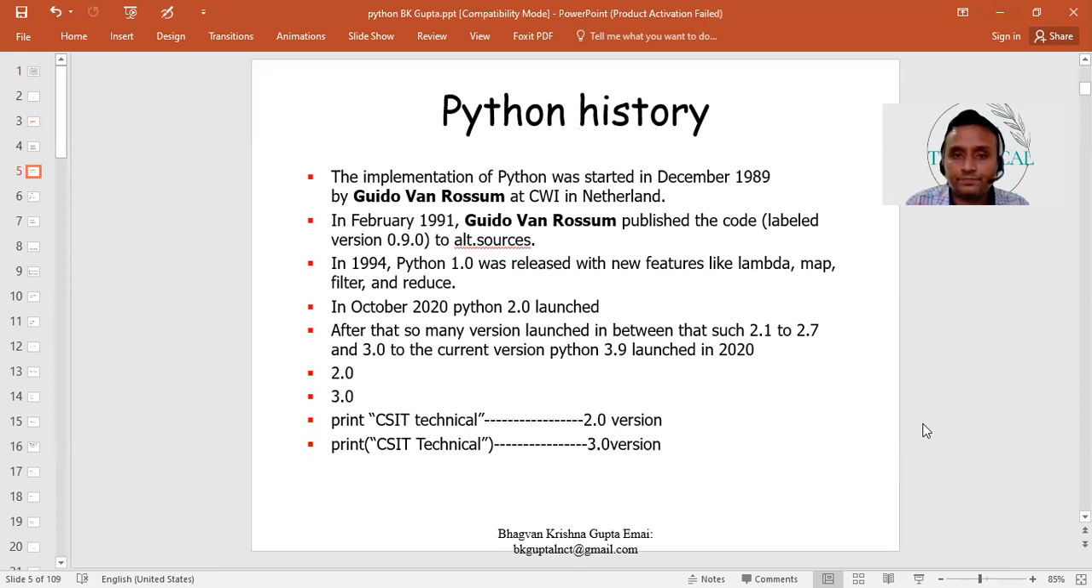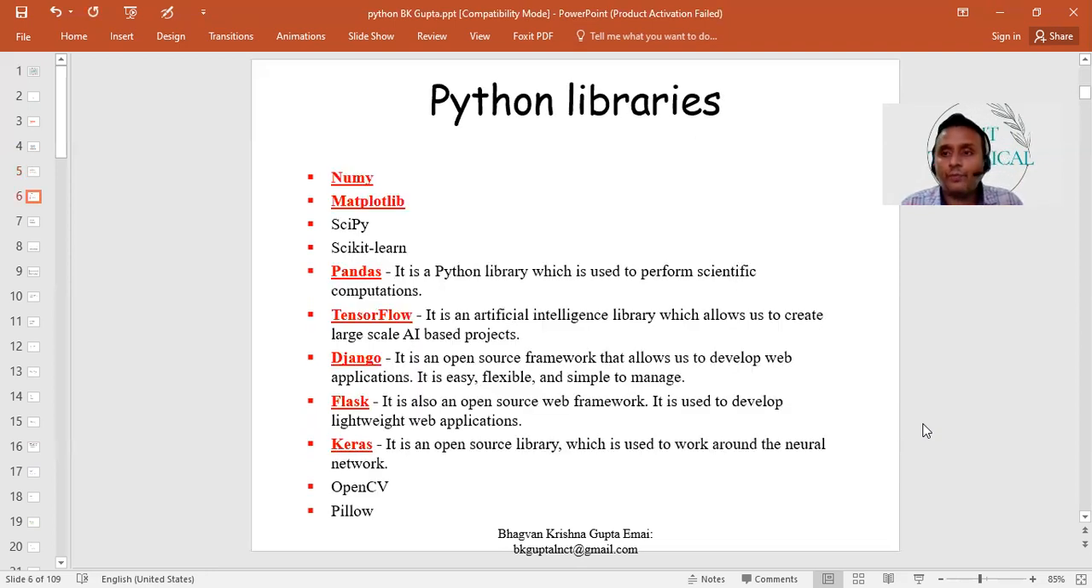During our course, we are going to learn some libraries related to Python, like NumPy, Matplotlib, SciPy, Scikit-learn, Pandas, TensorFlow, Django, Flask, Keras, OpenCV, and Pillow. NumPy is used for numerical Python. Matplotlib is used for plotting graphs on the output screen. SciPy is used for scientific Python. Scikit-learn we will use for machine learning related things.